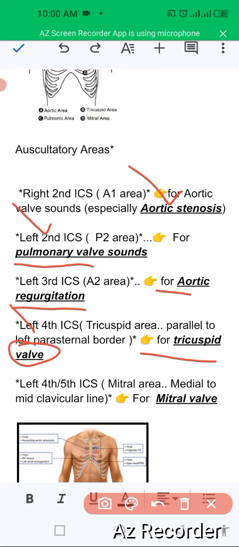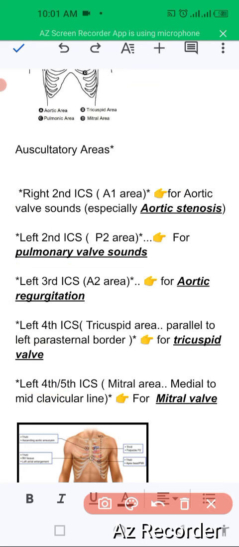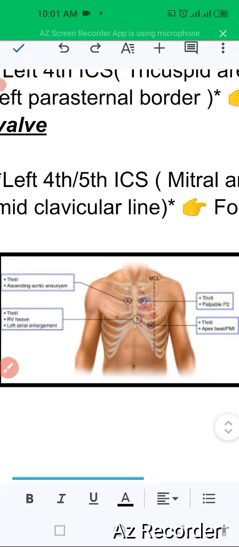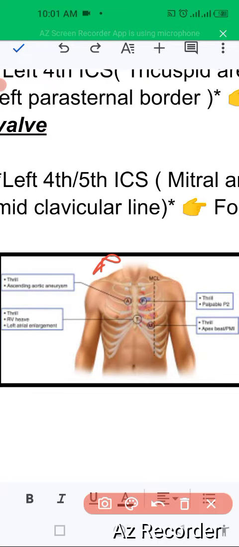Even in the left fourth and fifth intercostal space we will look for the mitral valve as well. So in this picture we can see clearly that this is the right side and this is the left side.